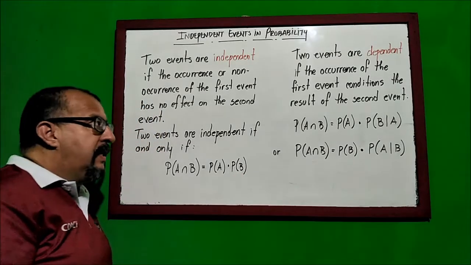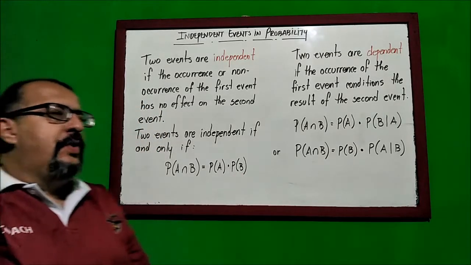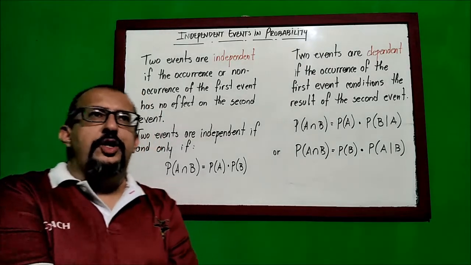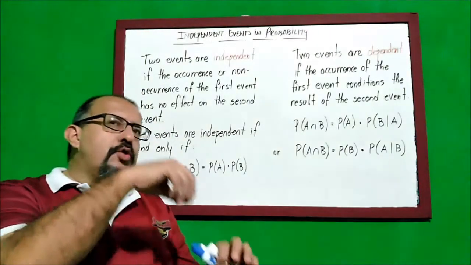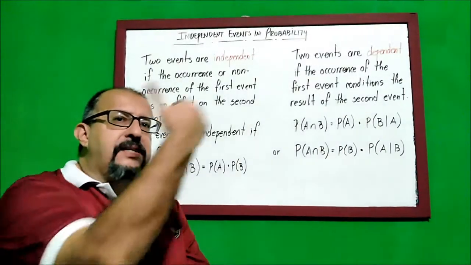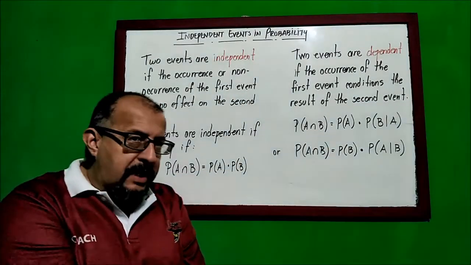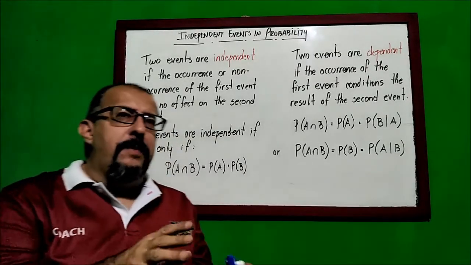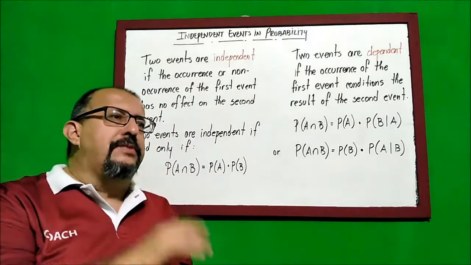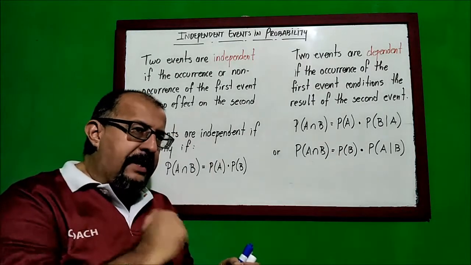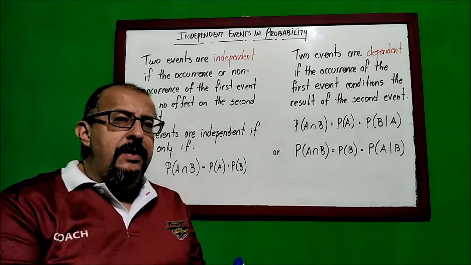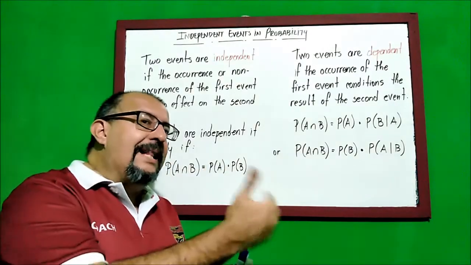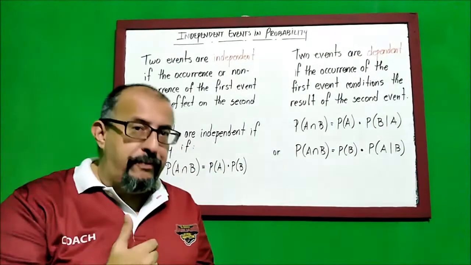the probability of A multiplied by the probability of B. Now, what happens when what I do to the first event affects the condition of the second event? For example, let's have a bag of marbles. I take out the first marble and I don't return it back into the bag. So the second marble that I choose will be altered because of what I did with the first one.